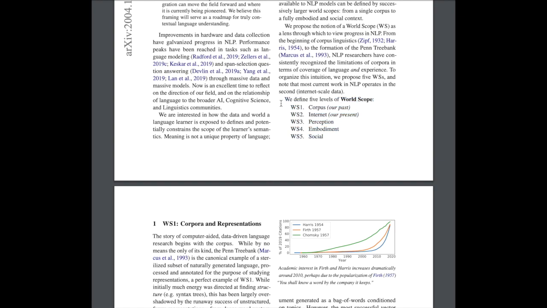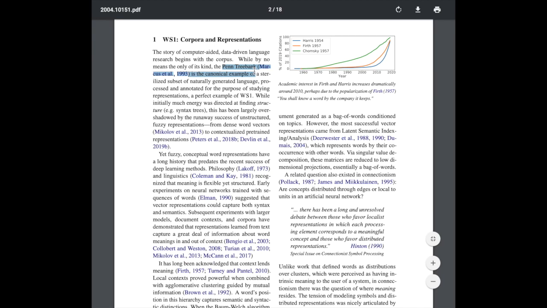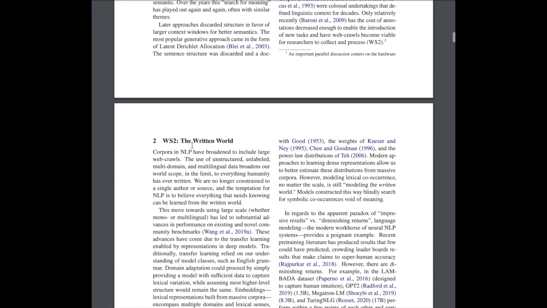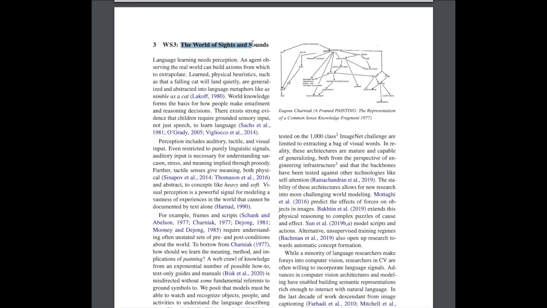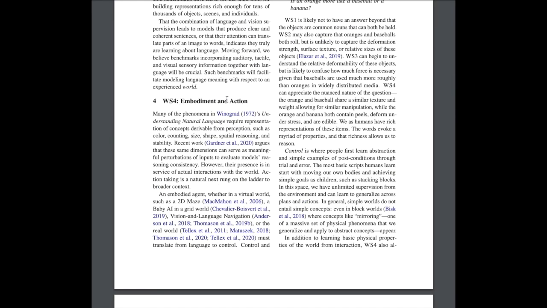Experience Grounds Language is a really interesting paper about how language needs to be grounded in order to have meaning. This paper describes 5 levels of world scopes that build on each other to achieve language understanding: carefully curated corpuses such as Penn Tree Bank, internet-scale data, multimodal combinations where language makes sense of other inputs such as vision, embodiment, and social interaction.